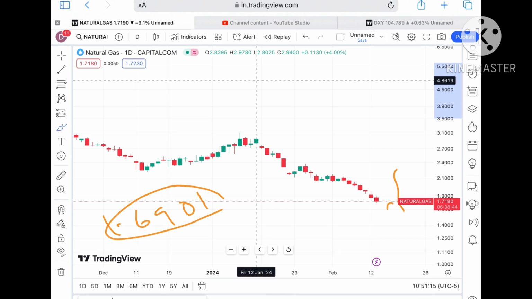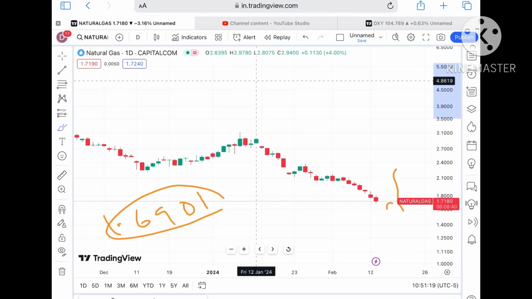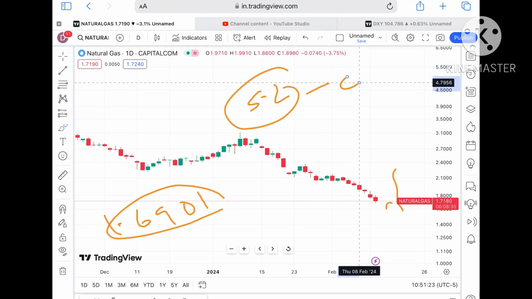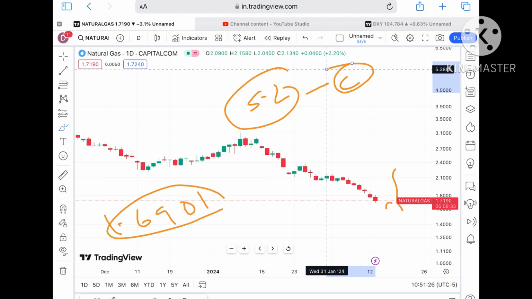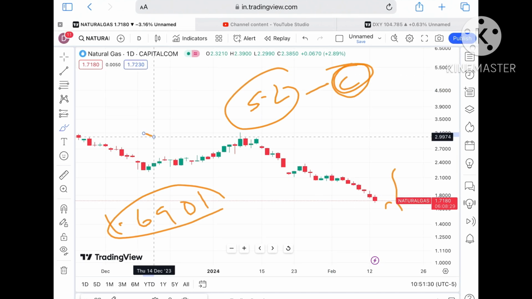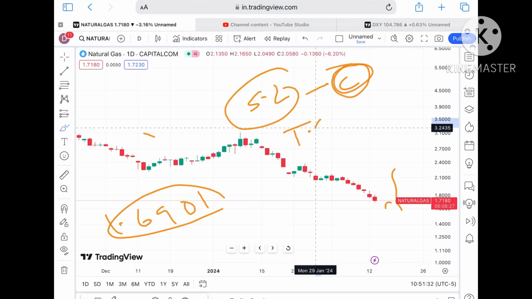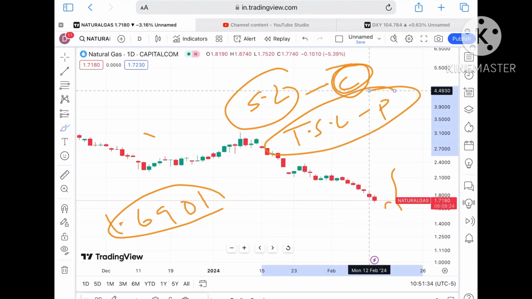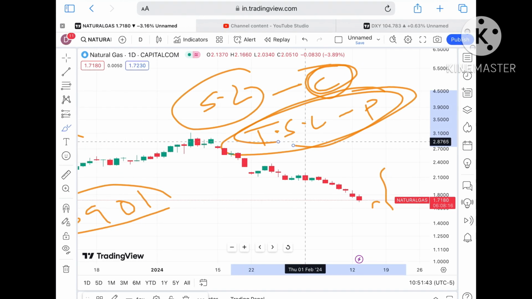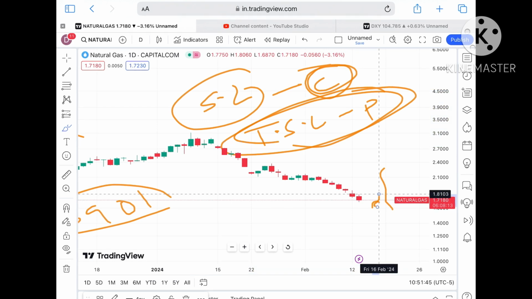But as I've already explained, whatever I'm saying or whatever news you see, don't rely 100% on it. Always try to set your SL. If you set your SL, you will save your capital, and if you save your capital, you can take a number of trades. Once you start coming in profit, always try to trail your profit. If you trail your profit, you can save that profit, your risk appetite increases, and you can be a good trader in the future.